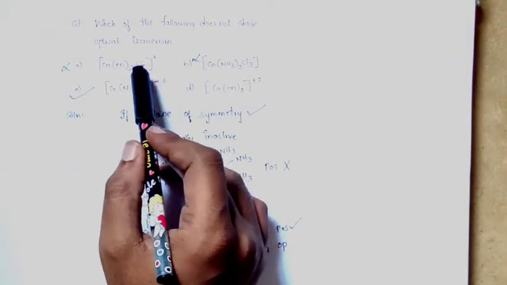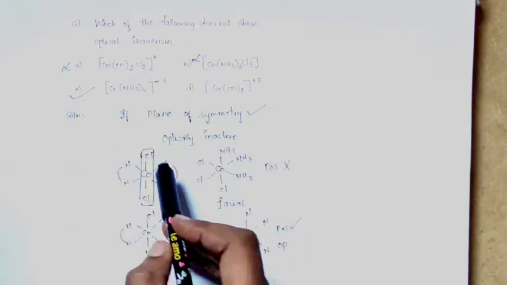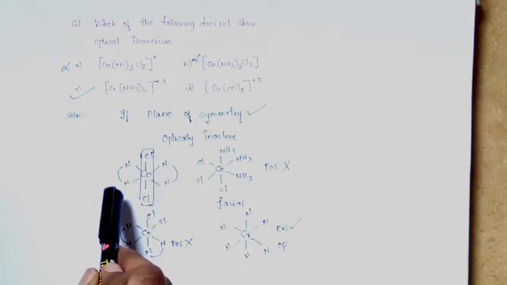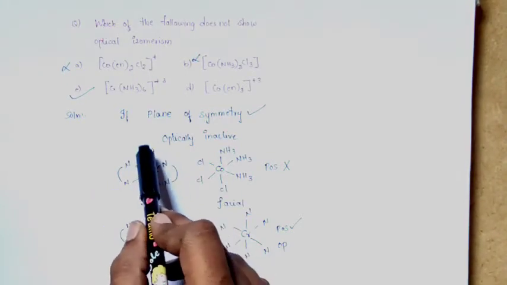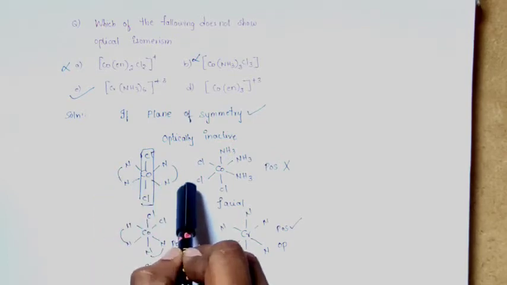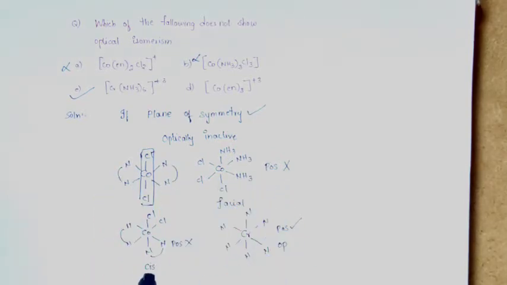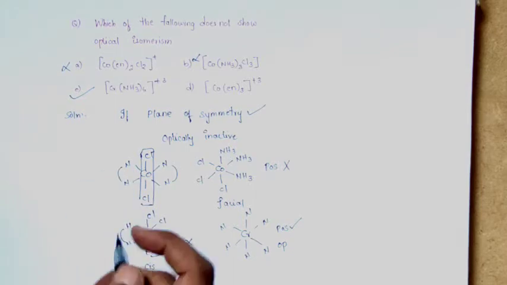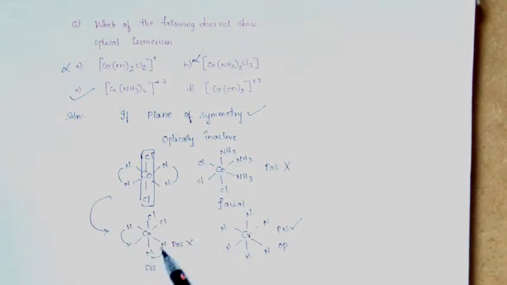Say for example, if I take the first option here, the trans form, the plane is passing between the two chlorine atoms, which divides the left side and right side equally. Now the cis form is like this. There is no plane of symmetry. You cannot cut this complex into two equal halves. If you pass a plane in any direction, the left side and right side would not be equal.